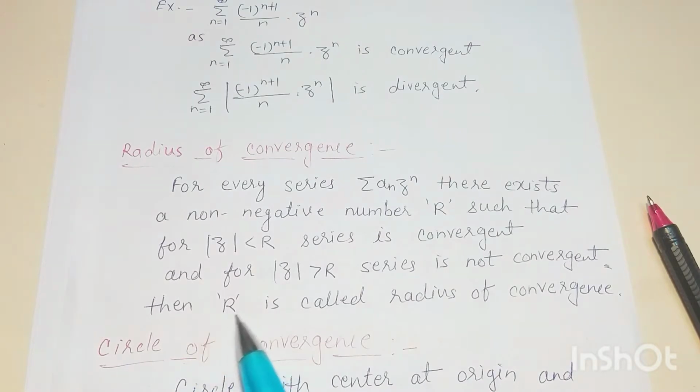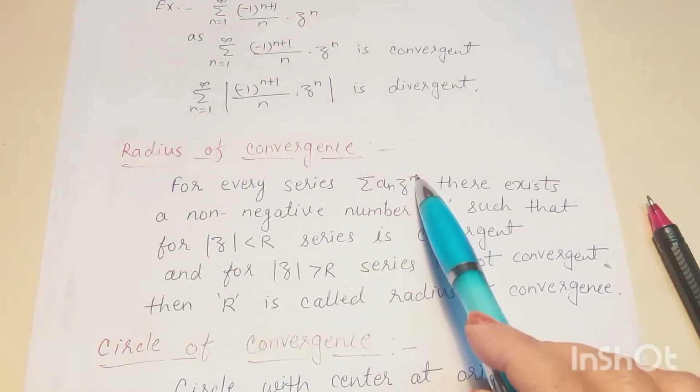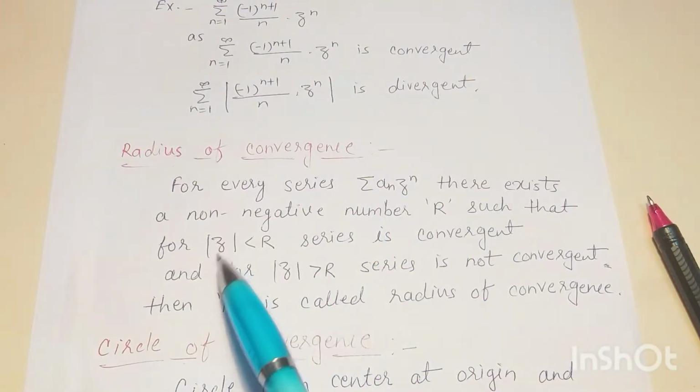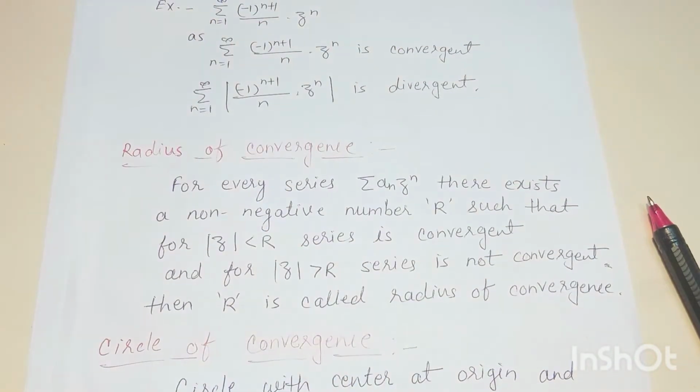Then this number r is called the radius of convergence, right?